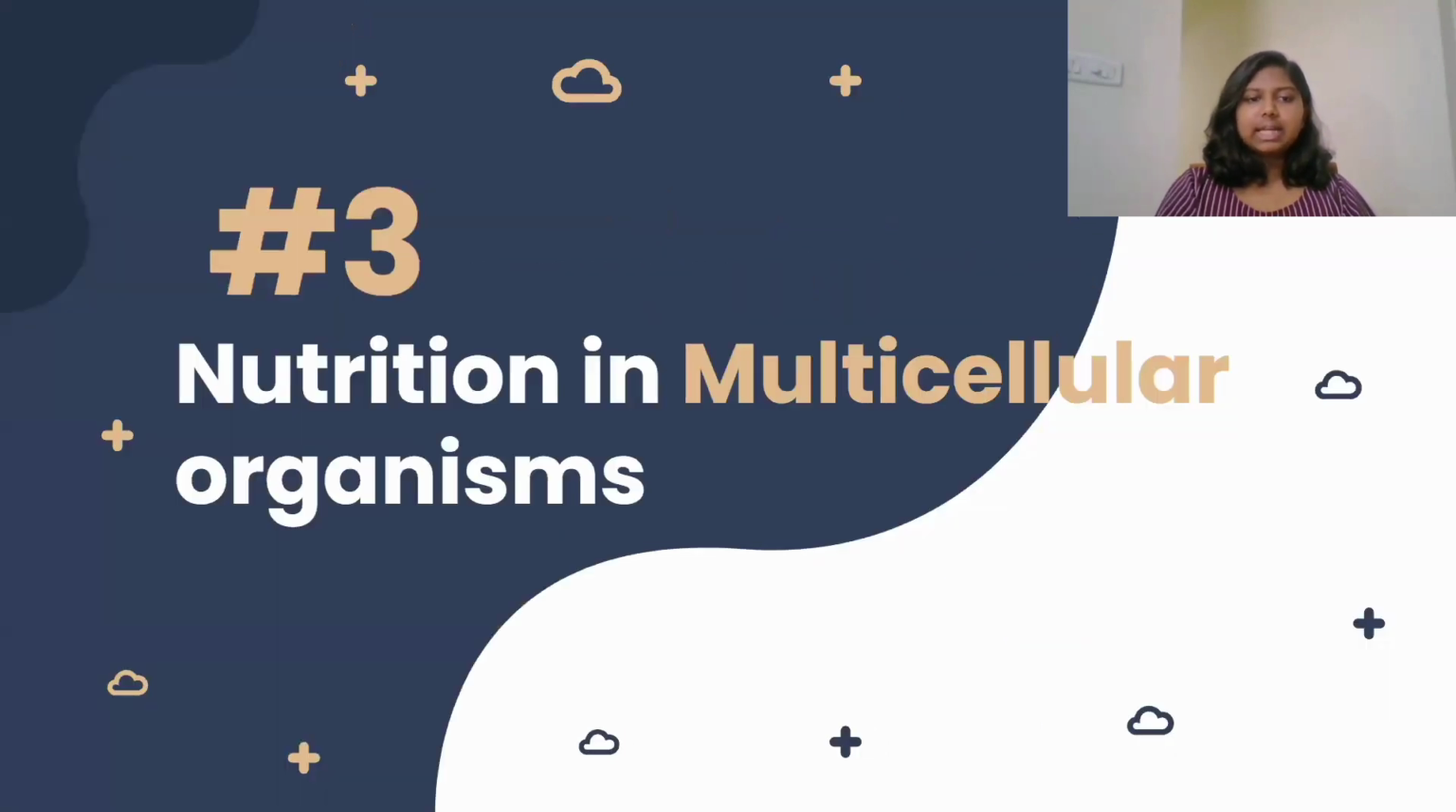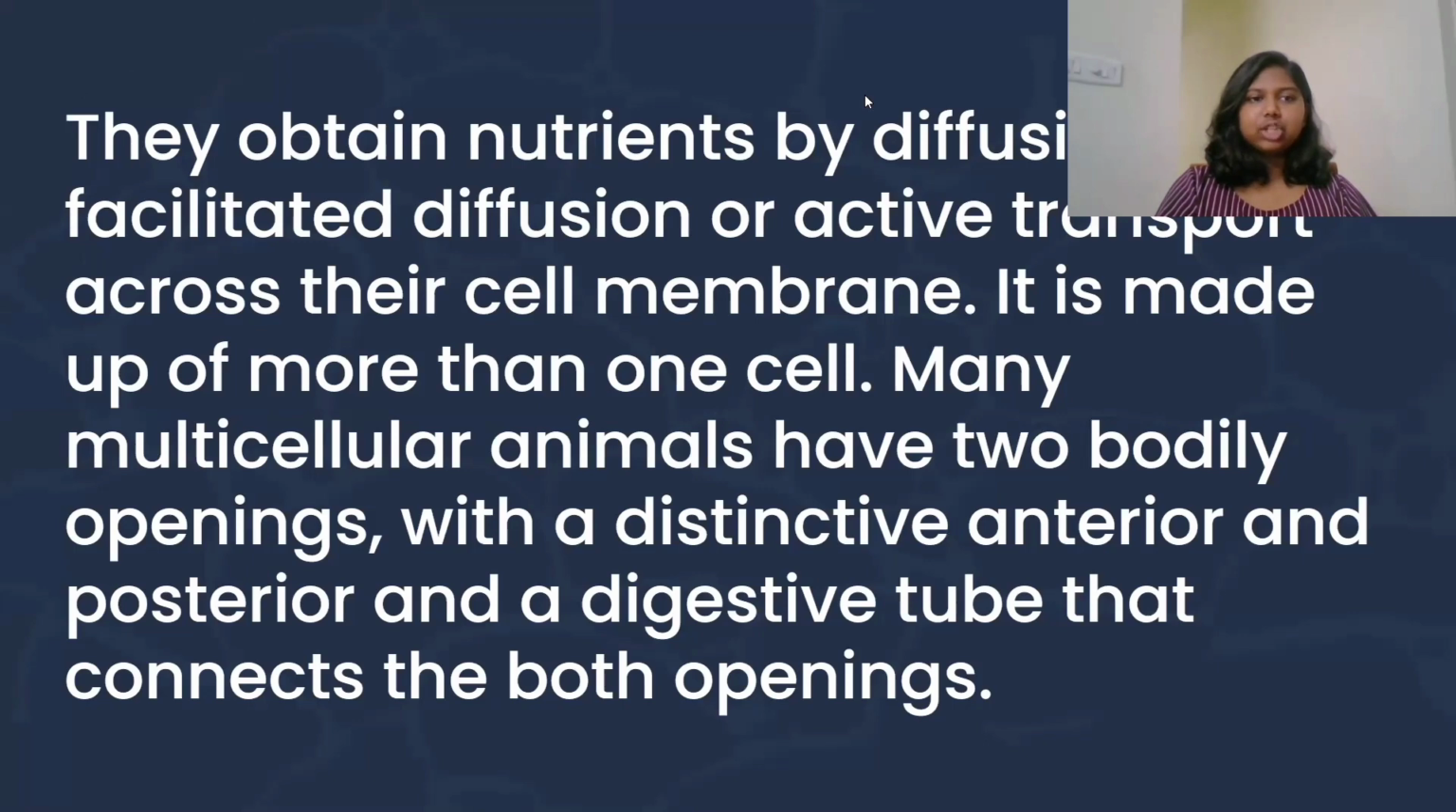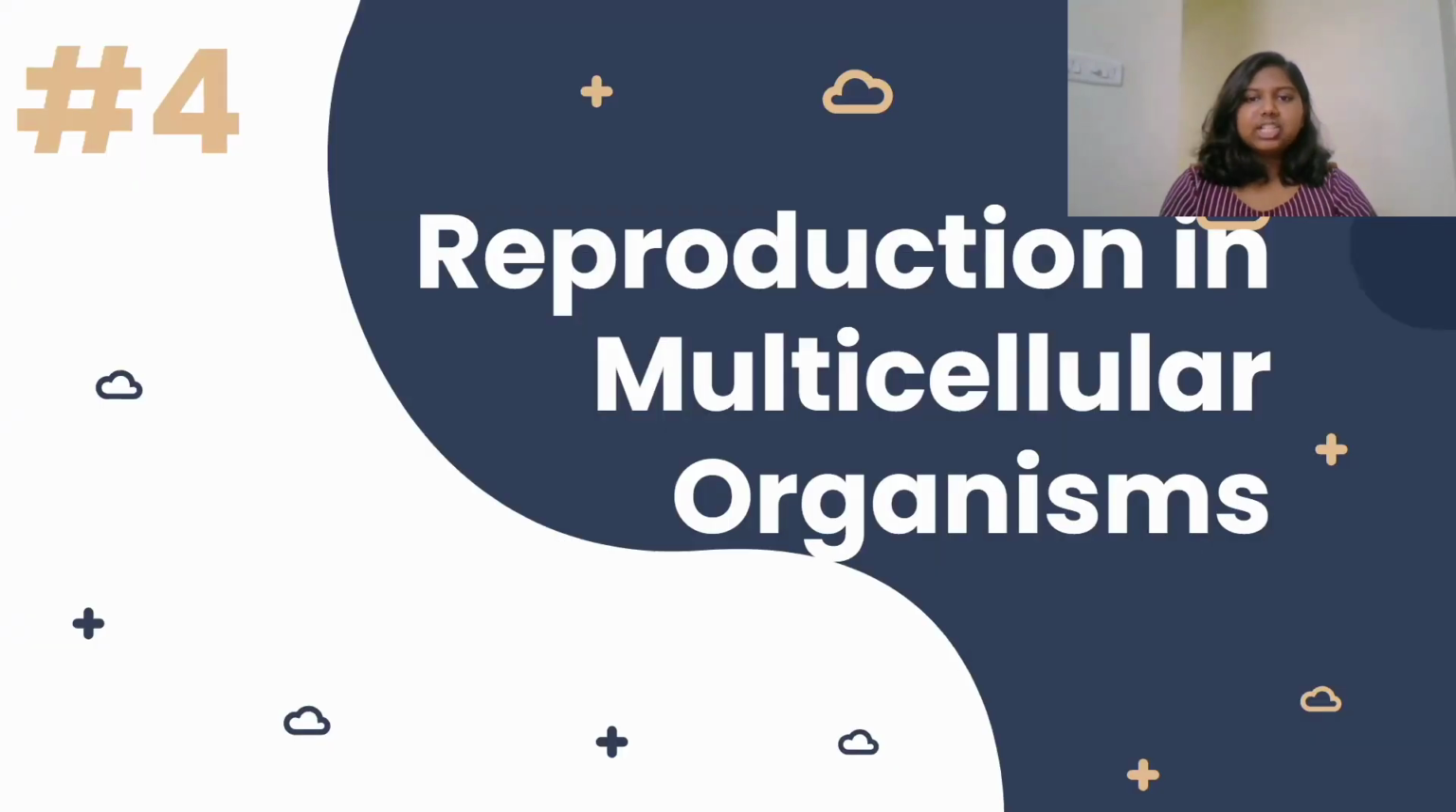Nutrition in multicellular organisms. They obtain nutrients by diffusion, facilitated diffusion, or active transport across their cell membrane. It is made up of more than one cell. Many multicellular animals have two bodily openings with a distinctive anterior and posterior and a digestive tube that connects both the openings. Reproduction in multicellular organisms.